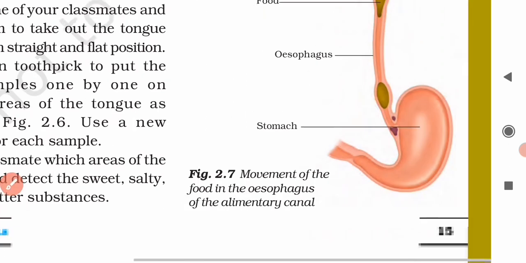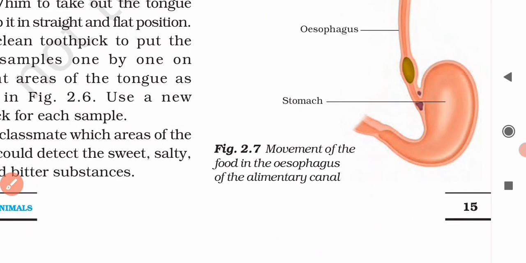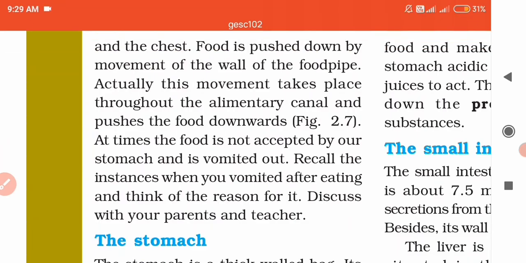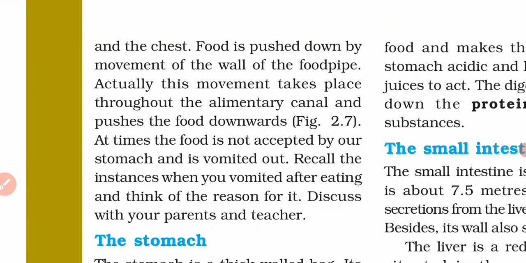So this movement of contraction and relaxation of the walls of the oesophagus or food pipe is known as peristalsis. Here you can see what is written: food is pushed down by movement of the wall of the food pipe. Actually, this movement takes place throughout the alimentary canal and pushes the food downward.